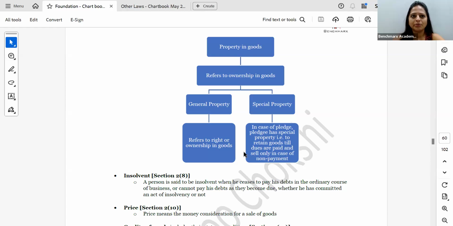When I have special property कब आएगा? जब भी pledge होगा. Correct. So here I'm not the owner of the good, but I have the right to sell the good. But when can I exercise the right? Only and only when the goods have not been paid for. तभी मैं उसको सेल कर सकती हूँ. तो मेरे पास क्या है? स्पेशल प्रॉपर्टी, जनरल प्रॉपर्टी. और प्रॉपर्टी अगर बोला तो बेसिकली मीन्स ओनरशिप इन द गुड्स.